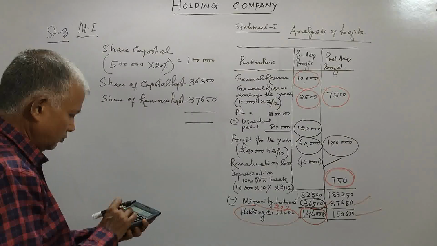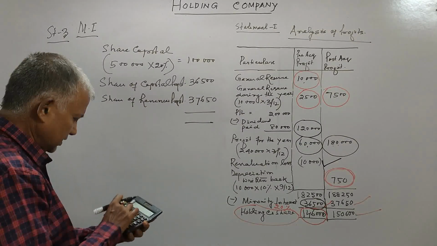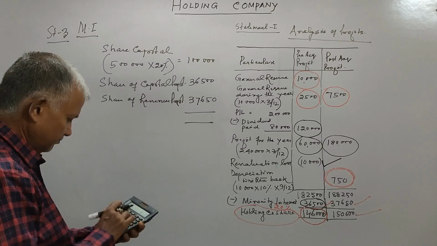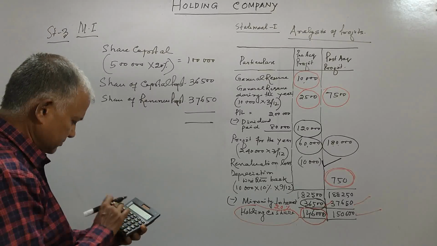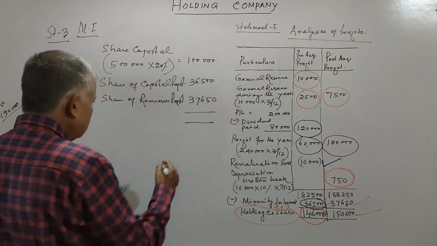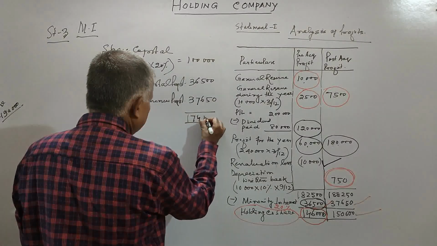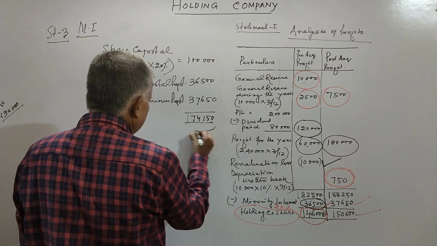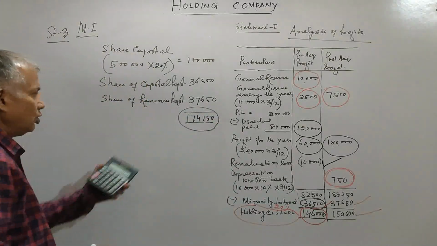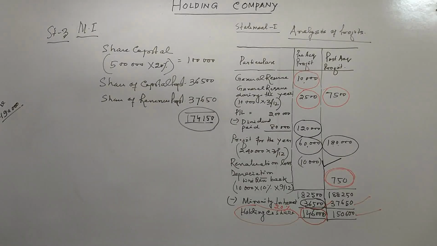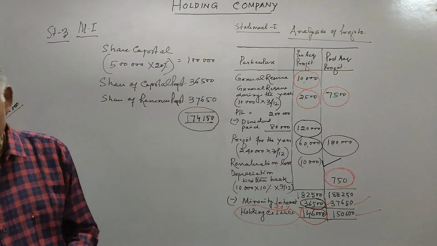This is your 1 lakh plus 36,500 plus 37,650. Now the minority interest is 1,74,150. This will go as the last item of the liability side of the balance sheet. Friends, now we will go for statement 4.